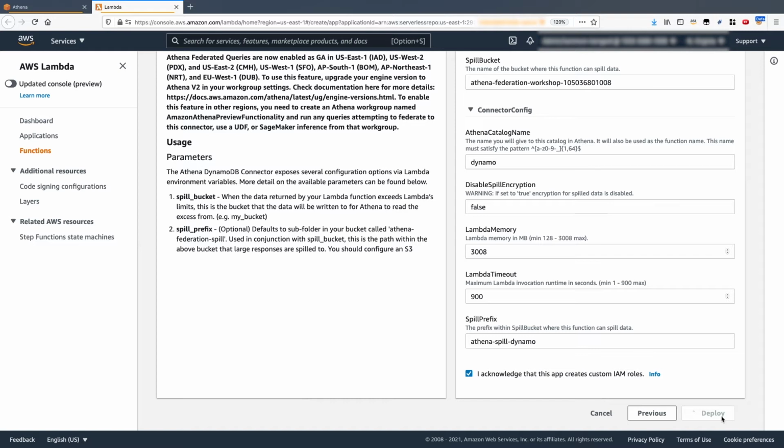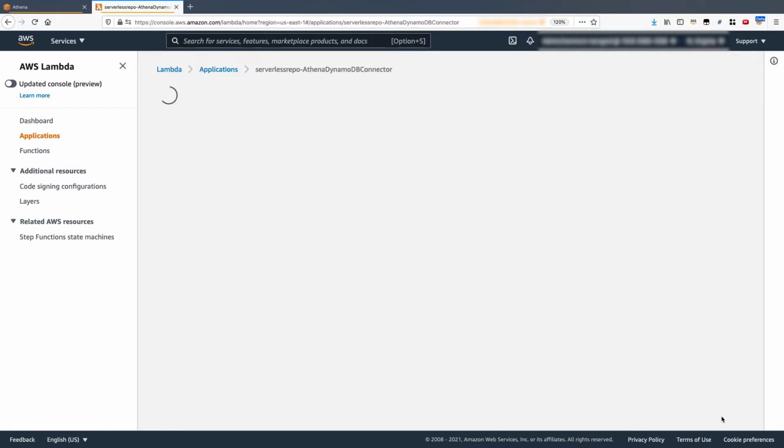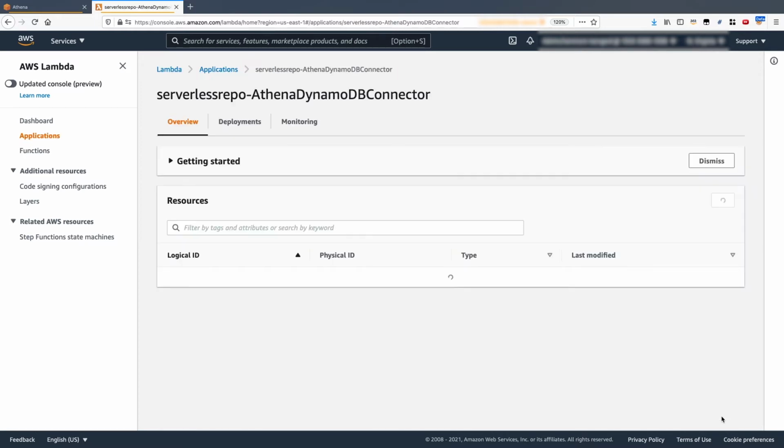We'll acknowledge and accept that this template is going to create custom IAM roles. And now we can select deploy, which is going to initiate a CloudFormation deployment to deploy and configure our Lambda data source connector for DynamoDB. Now, this will take a couple of seconds for us to deploy.